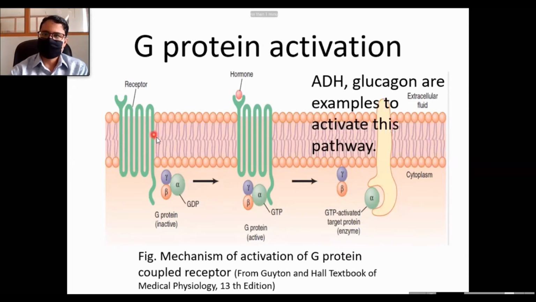Okay, and it is coupled with, linked with this G protein. It has 3 subunits, and it is G protein. Therefore, it is called G protein linked receptor. This one is the receptor, and this one is the G protein. When the receptor is activated by binding of the hormone, the response is activation of this G protein. And this G protein activation will activate other intracellular mechanisms, and finally the response.